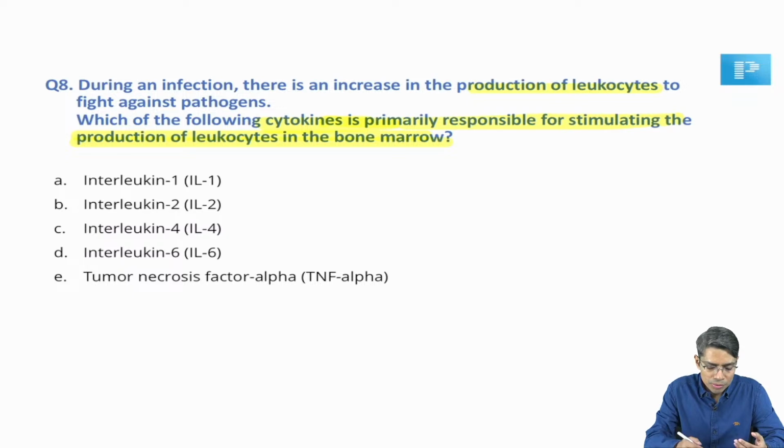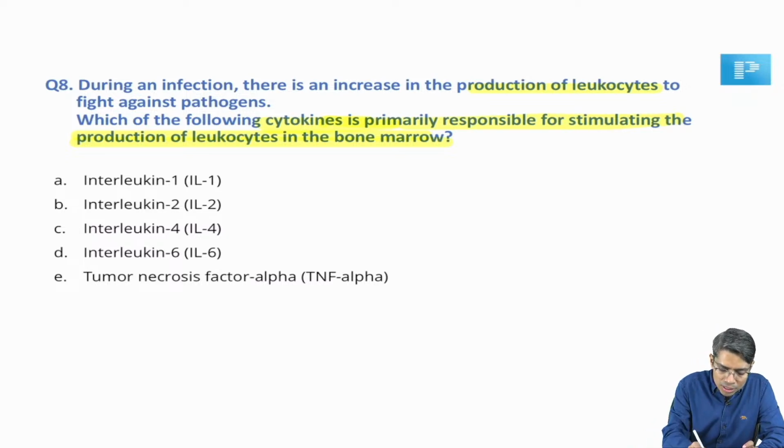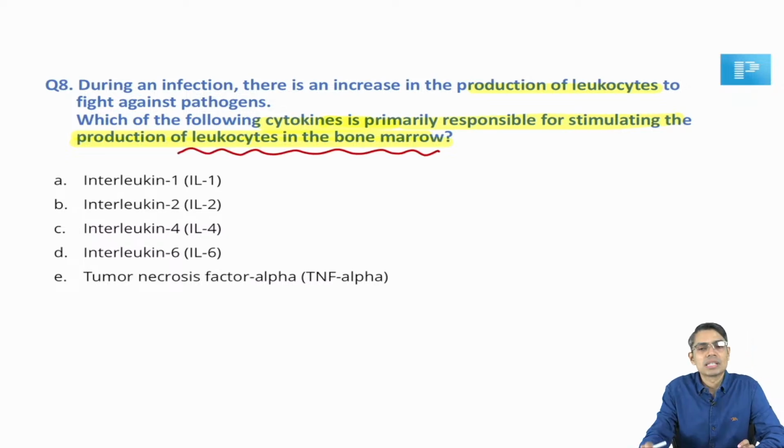When I was looking at this question, I was thinking the answer would be either interleukin 1 or interleukin 6. But when I searched the books for which interleukin is responsible for stimulating the production of leukocytes in the bone marrow particularly, WBC series is mainly stimulated by which cytokine, that is the main question here. So between interleukin 1 or 6, we have to decide.